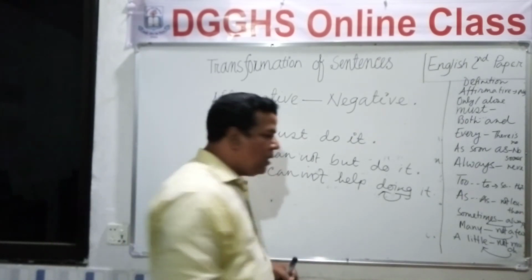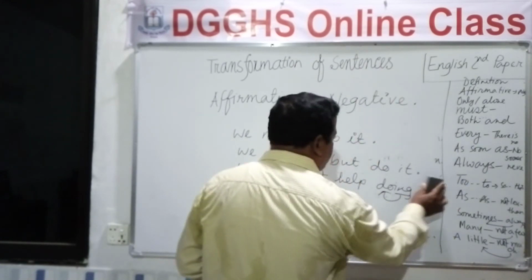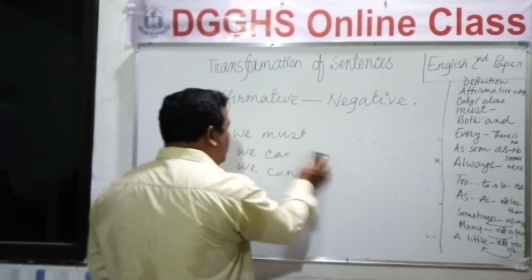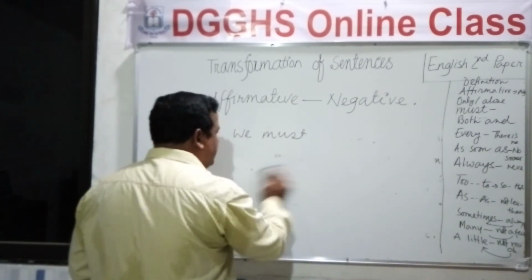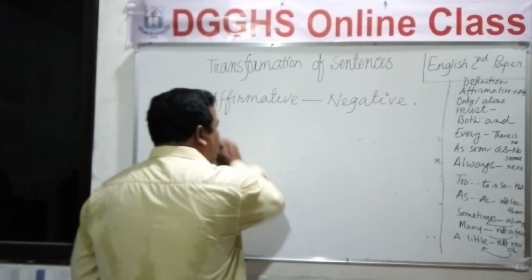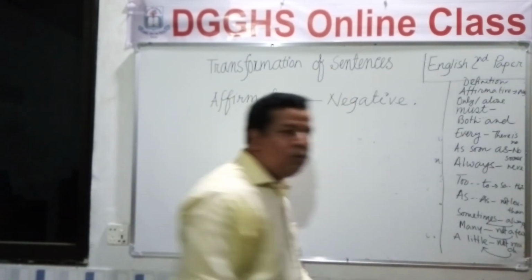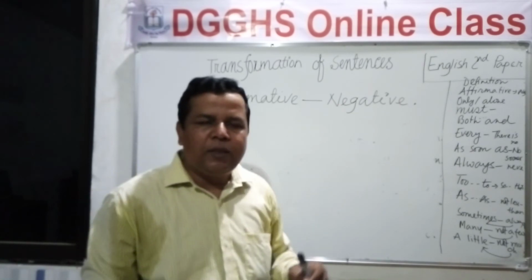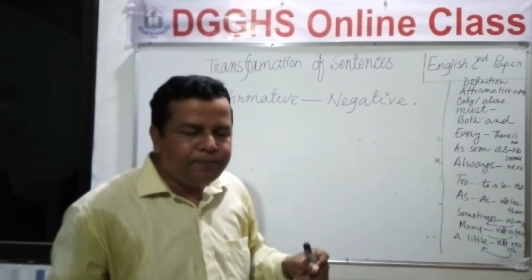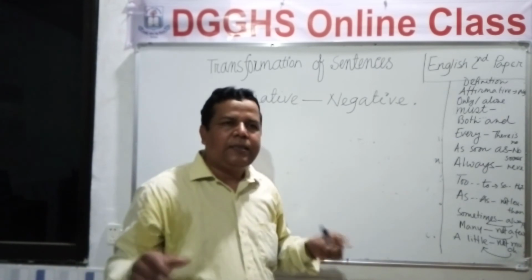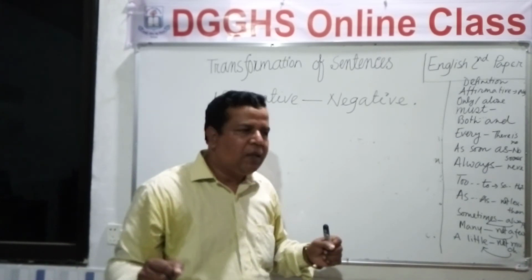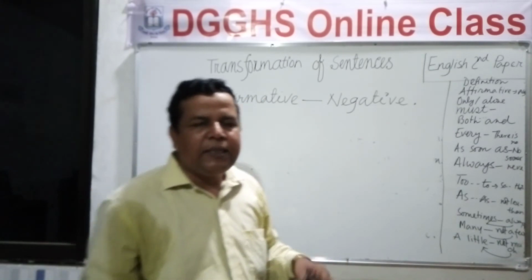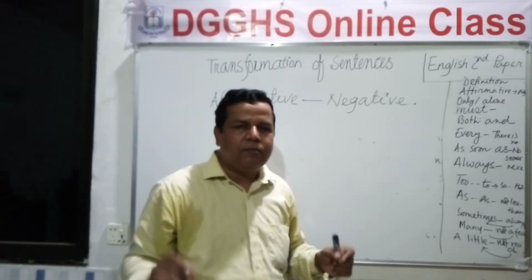Now I am moving to the next rule. And the rule is both and. Okay, if we see an affirmative sentence constructed with both and, we will change it into negative one this way. In place of both you will write not only, and in place of and you will write but also.